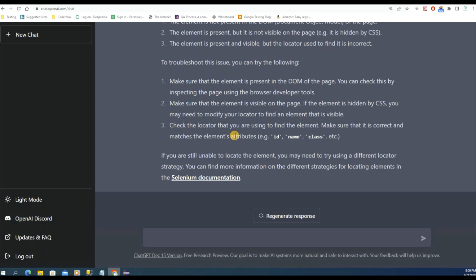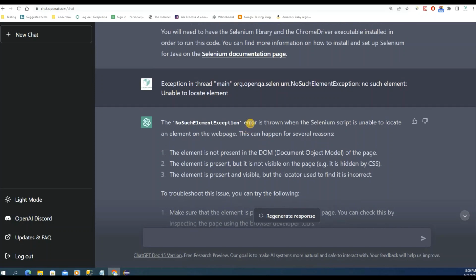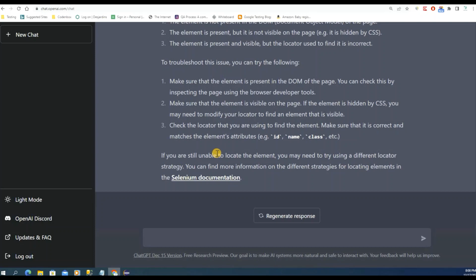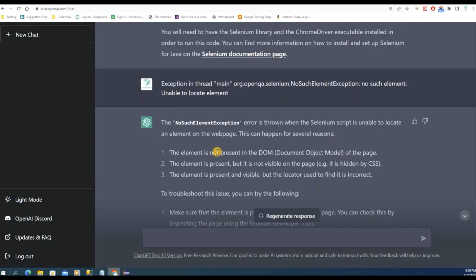Okay, now the question is: can it replace a human job? To me, it cannot. This is like an add-on. It speeds up our process, but it will not build a framework, right? For automation, you need not only the code, but obviously you have to build an end-to-end framework that will work in a systematic way, right? So who's going to build that framework? Definitely an experienced automation developer.